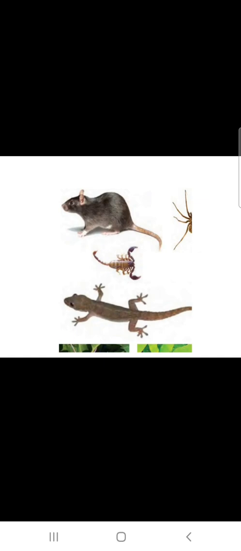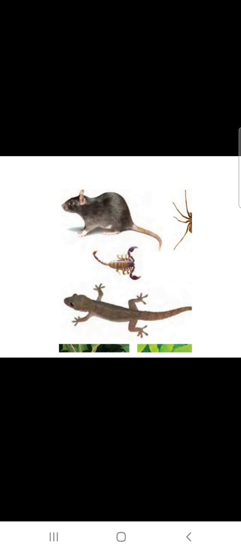If wild animals, wild elephants, enter human settlements, what will happen? They will cause a lot of destruction. Right? So all these are harmful animals. Also children, we have harmful plants. There are poisonous plants, for example, the datura plant.